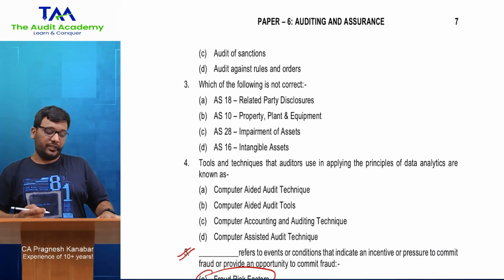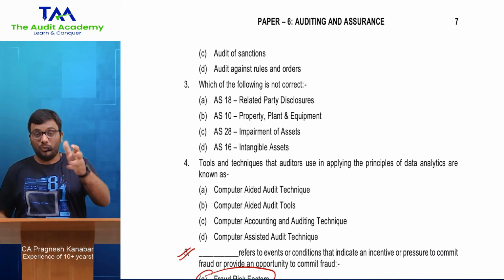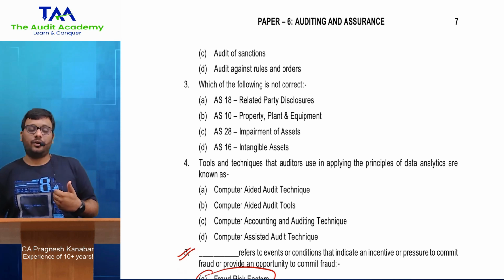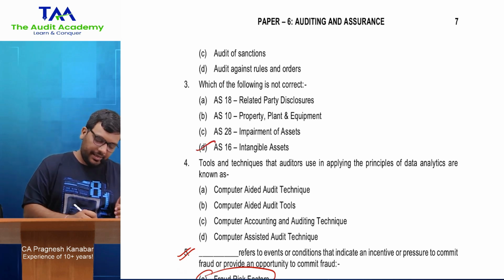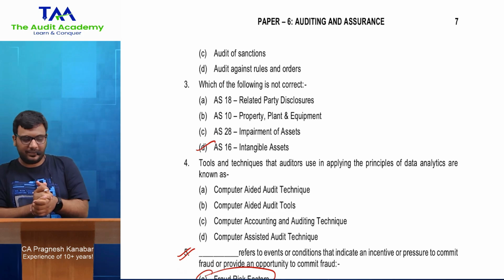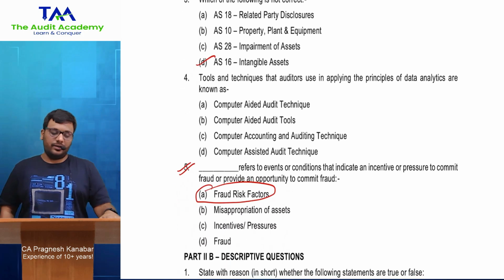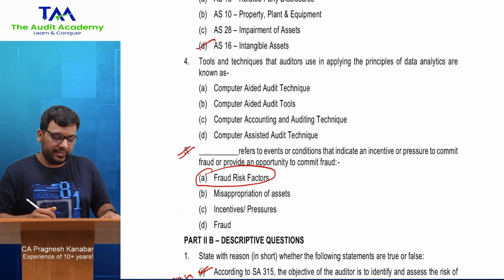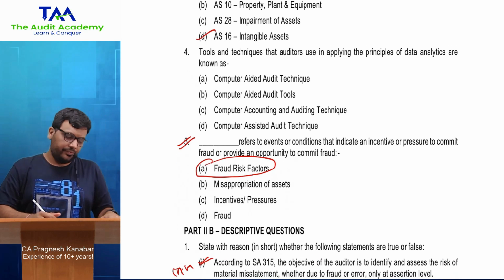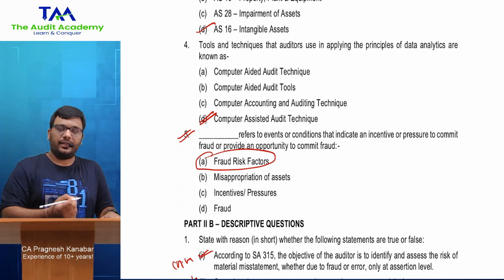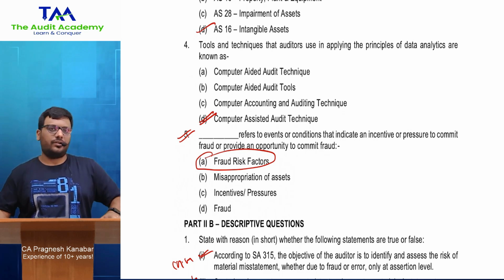Next, which of the following is not correct? You will teach this to me. Everyone knows AS 16 is not for intangible assets, all right, so this is not correct. Next, tools and techniques that auditors can use in applying the principles of data analytics are known as computer assisted audit techniques, CAAT, computer assisted audit techniques.